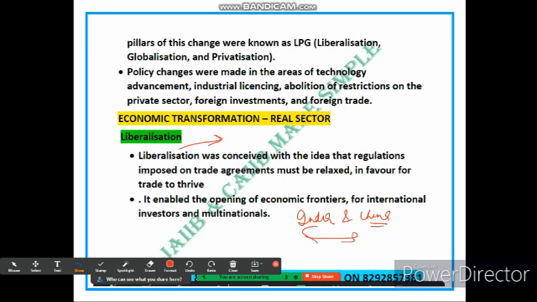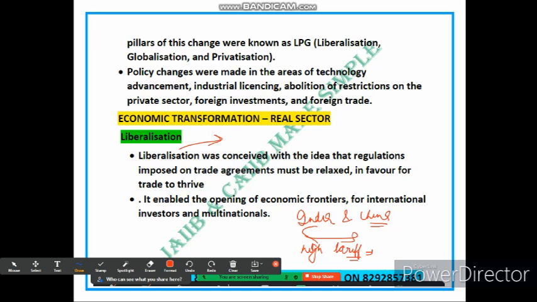So these restrictions include high tariff. You know what is the meaning of this tariff? Means taxes. High tariff on imported goods and complex bureaucratic procedures for companies trying to sell their product across the border. So friends, to promote trade and economic cooperation, the governments of both countries decide to reduce the tariff, simplify customs procedures, and encourage free movement of goods between the two nations.